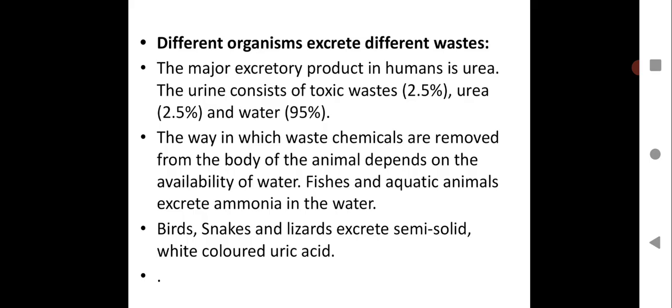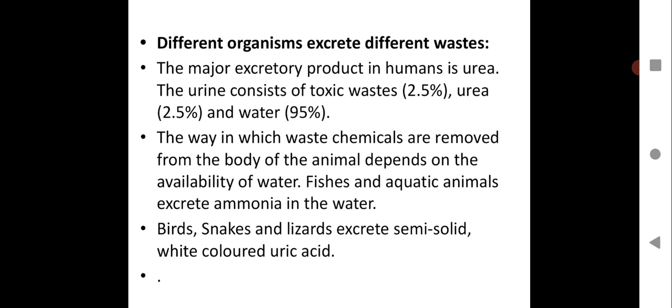We will see different organisms excrete different waste. As you have learned in the previous sessions, excretion is one of the important characteristics of living organisms, and different organisms excrete different waste because the food they consume is different. So let us see. The major excretory product in humans is urea. The urine consists of toxic waste 2.5%, urea 2.5%, and water 95%.